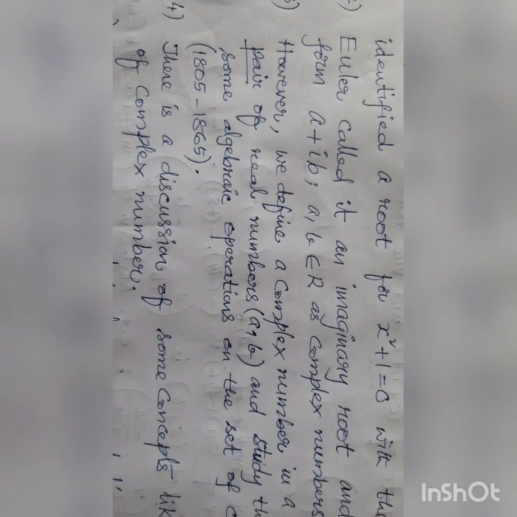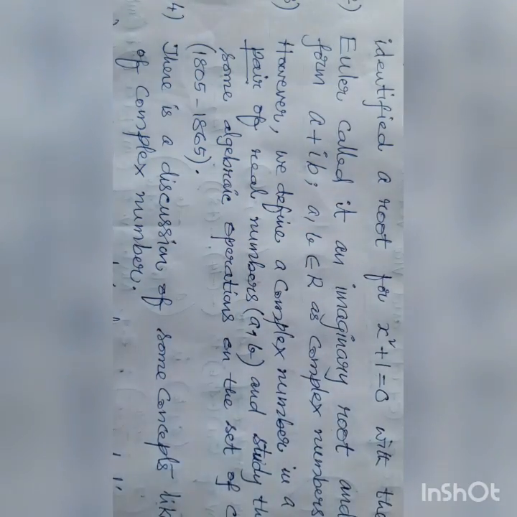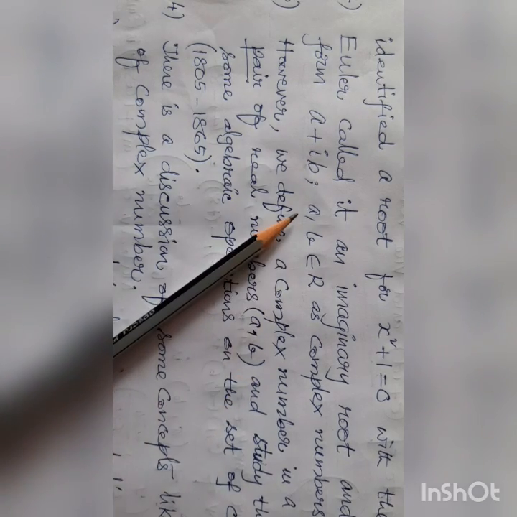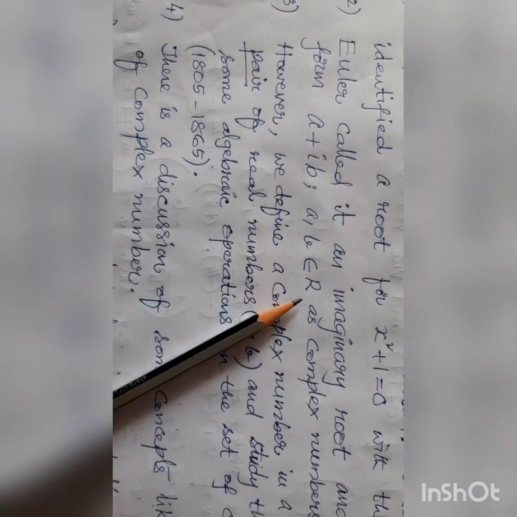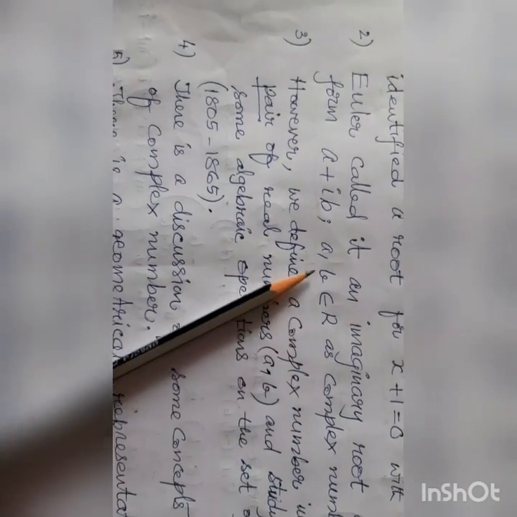Second point, Euler called it an imaginary root and termed the numbers of the form a plus ib, a, b belongs to R, as complex numbers.